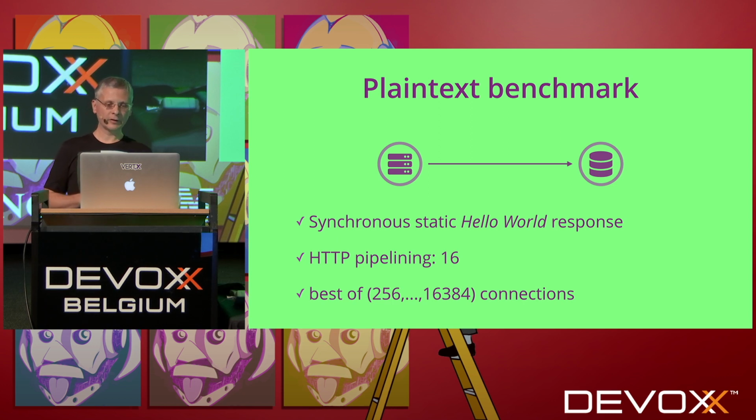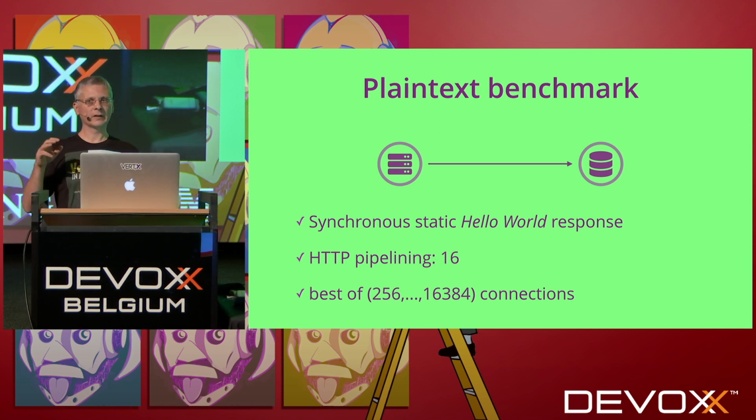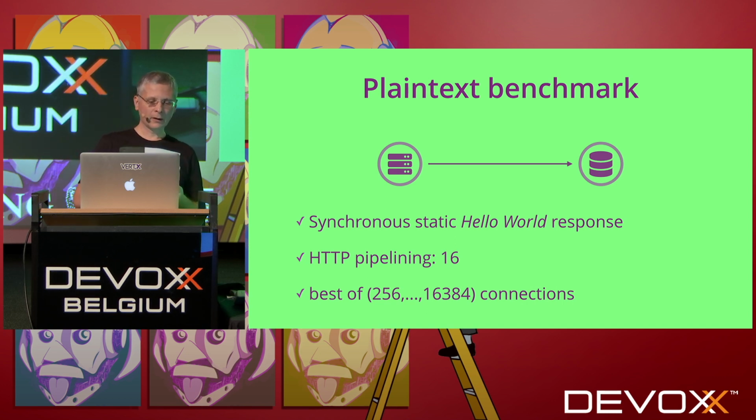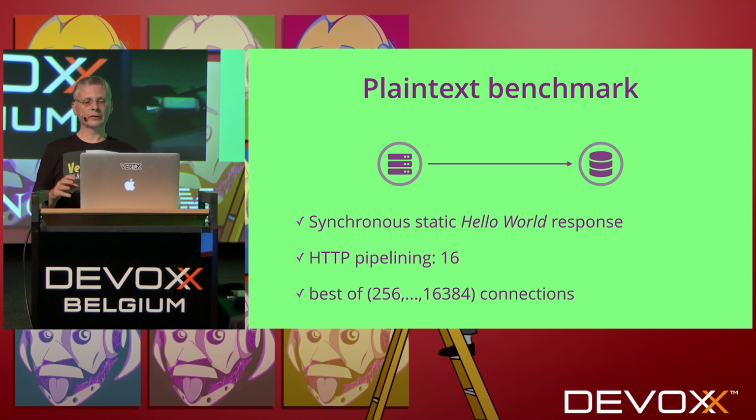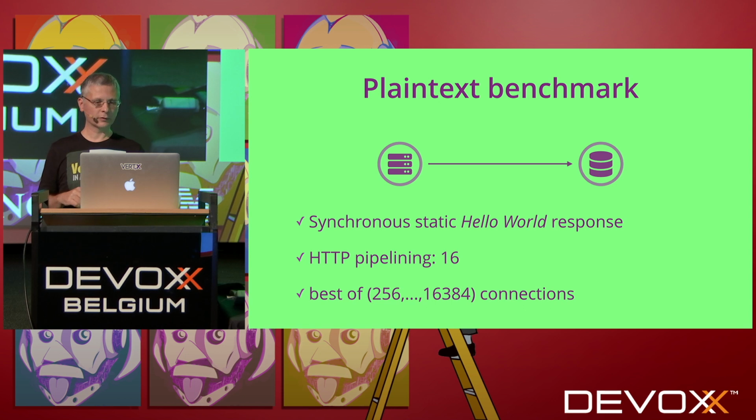And what is also interesting here is that you have something called HTTP pipelining, and I will go back to this later. Basically, it's a way to put more stress and more load on the server. And then this benchmark is run with between 256 and 16K connections, and we take the best result. So you see only 2 involved, a very simple test.